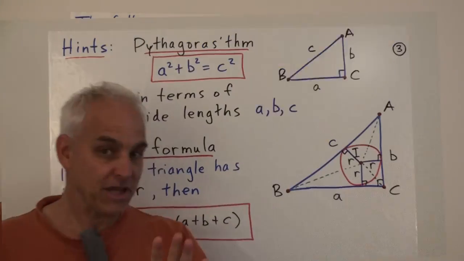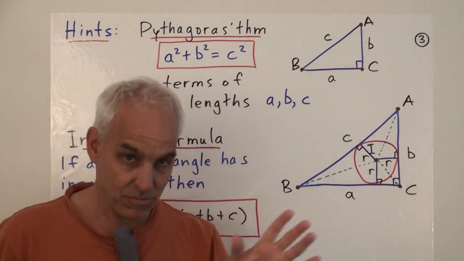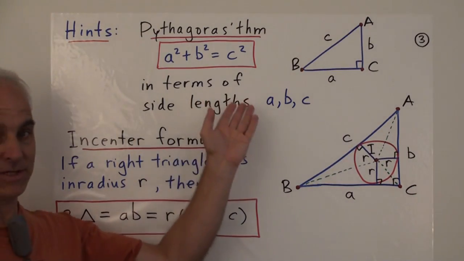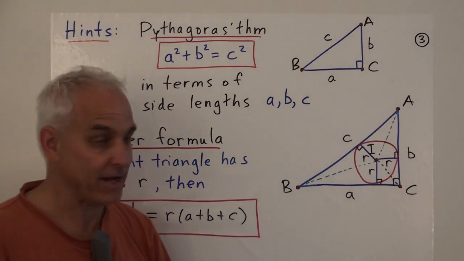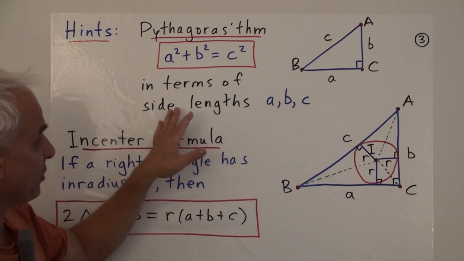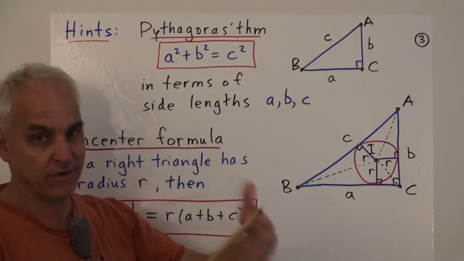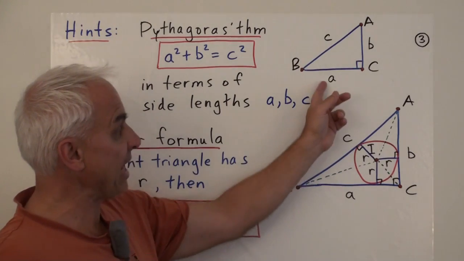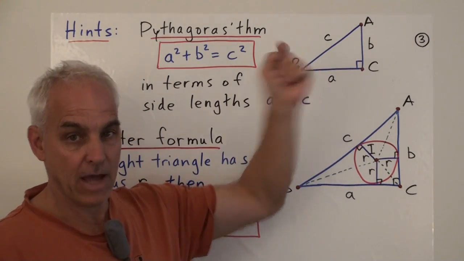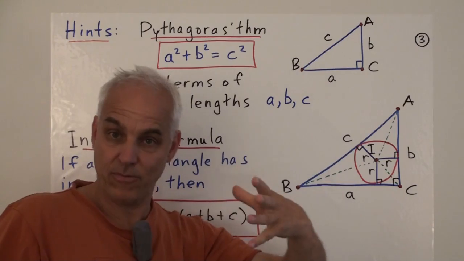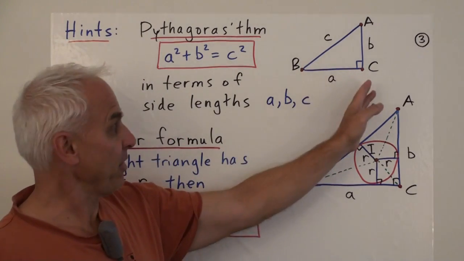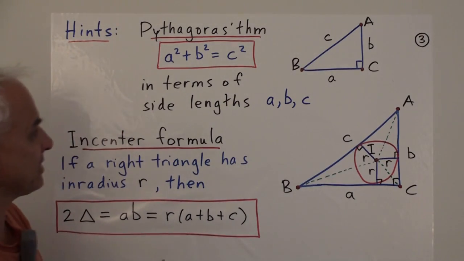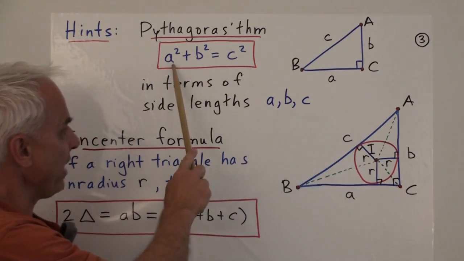Alright, so to give you some hints that will be no doubt useful in solving that problem, let me just remind you of, first of all, Pythagoras' theorem, which is the most important theorem in mathematics. And here I'm going to give it to you in not my favorite way, but in the traditional way that you see most of the time. You have a right triangle here with side lengths a, b, and c. I prefer to work with the quadrances, which are from rational trigonometry, but you will be familiar with the traditional length version. Pythagoras' theorem says that in such a right triangle we have a squared plus b squared equals c squared.